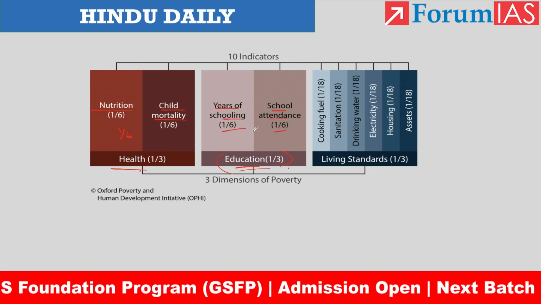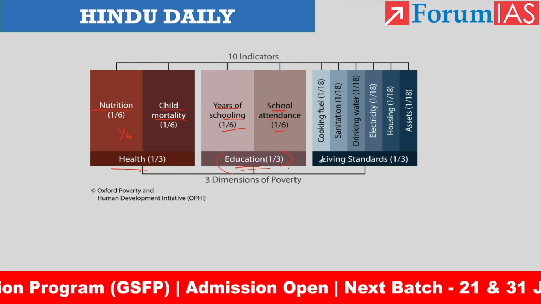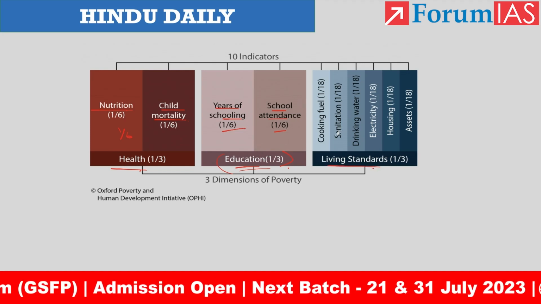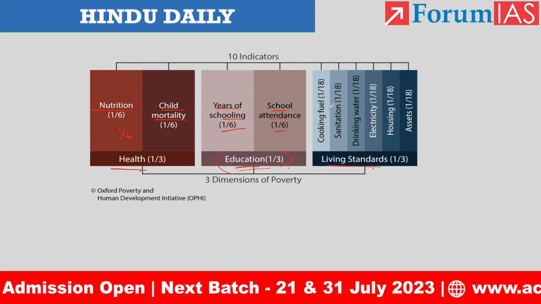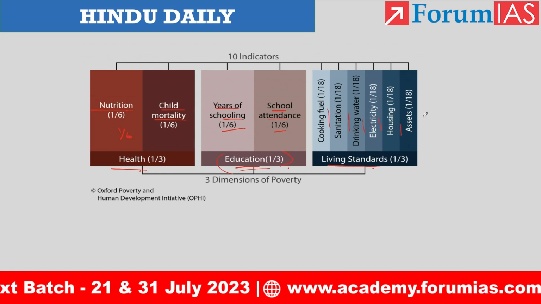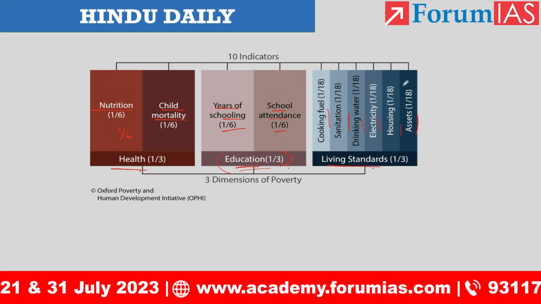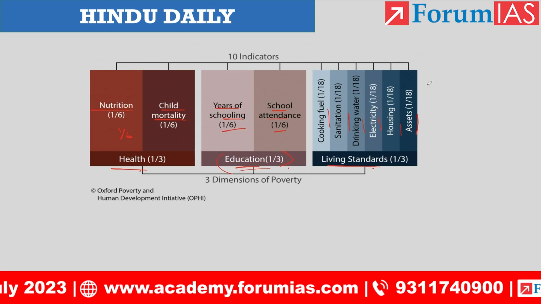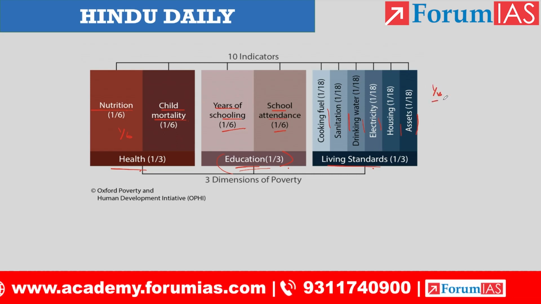In the living standards, we have 6 indicators: cooking fuel, sanitation, drinking water, electricity, housing, and assets. These sub-indicators have a weightage of 1/18 each, right?